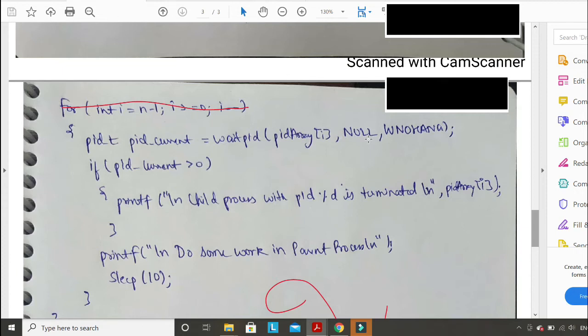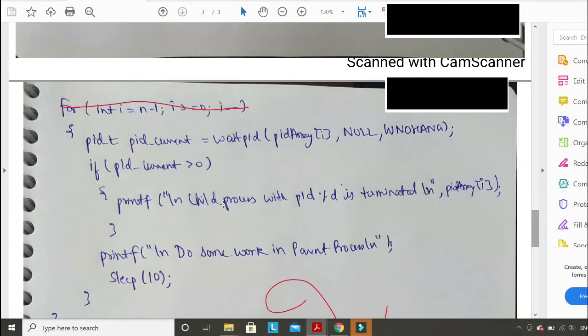But what about I0 and I1? When we were checking these two here, they were not terminated, and because of no hang, you skip this line. That's why a for loop cannot be an appropriate action here.